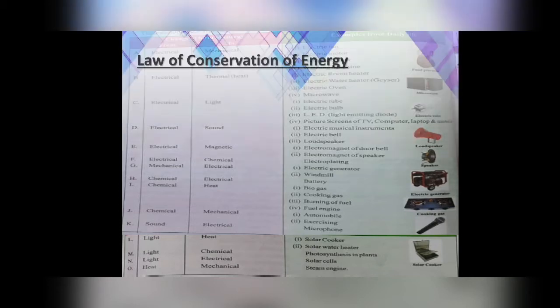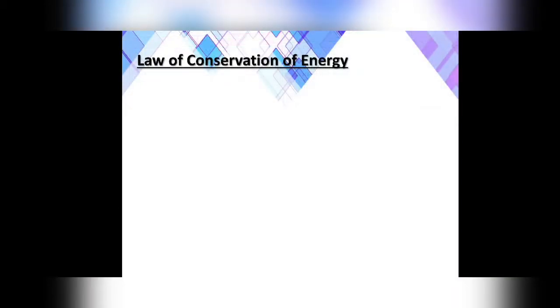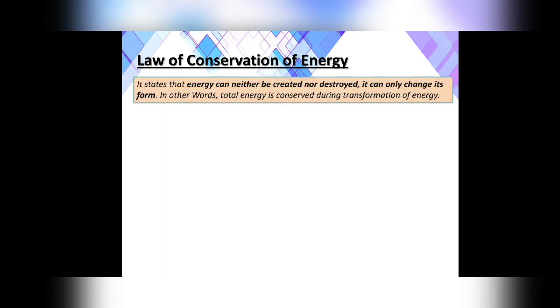You can see there's an activity given in the book also, where different types of energies are given, how they are changing, and their examples are given. Beta, just go through this table given in the book and learn it carefully. You might be asked questions out of this table also, how the energy is changing, or give an example of the change of the energy from one form to the other form. Just go through this and do learn this table.